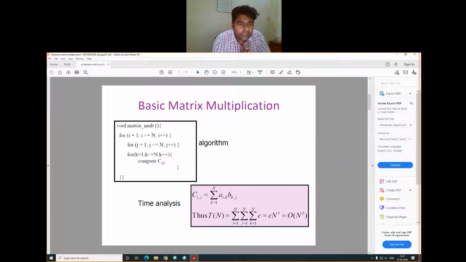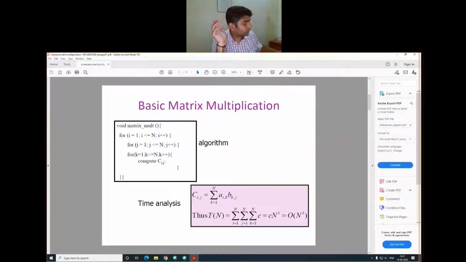In this slide, I just show how we can perform basic matrix multiplication. As we know, earlier we discussed and implemented the traditional or basic matrix multiplication, and the algorithm of basic matrix multiplication contains three for loops, and all the loops run from 1 to n.